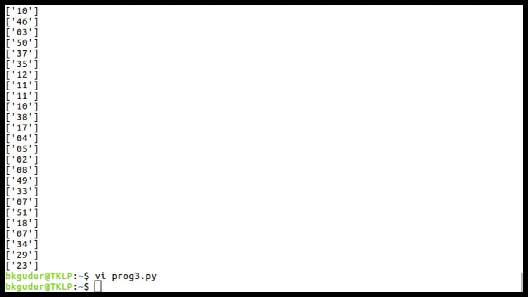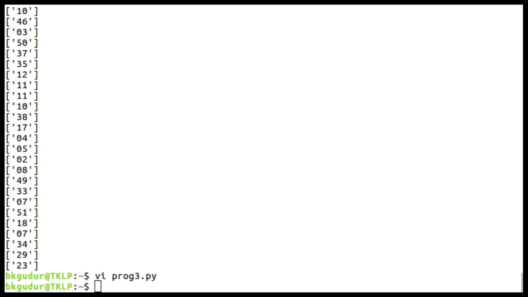The next program is: write a Python program to accept n numbers from the user, and find the sum of all even numbers and the product of all odd numbers in the entered list. This is also a simple program. Initially we'll ask the user to enter the value of n, later we'll ask the user to enter n numbers, and then we'll read and store them in a list.